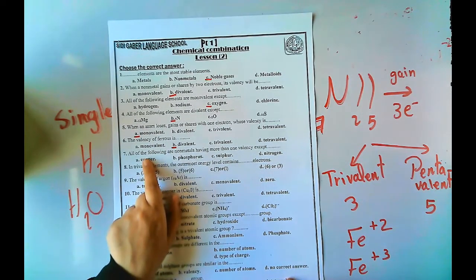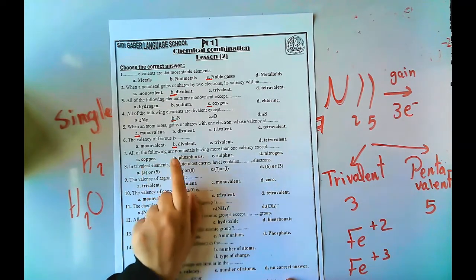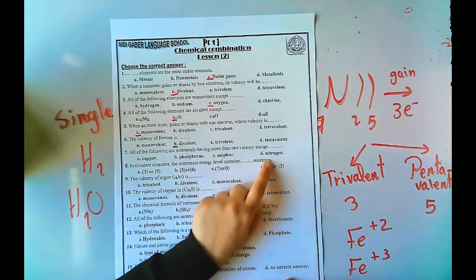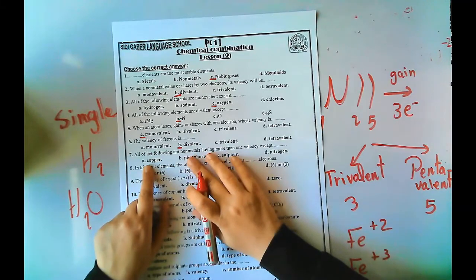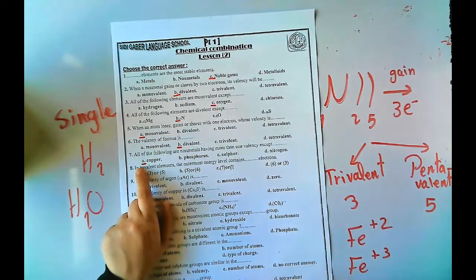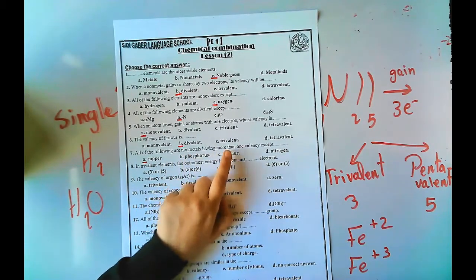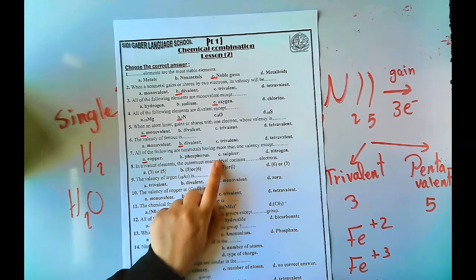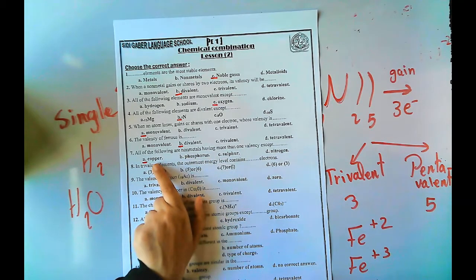طب all the following are non-metals having more than one valency except copper ولا phosphorus ولا sulfur ولا nitrogen. I will choose copper. ليه؟ Because is copper non-metal ولا metal؟ It's metal, not non-metal. يبقى بيقول لي all the following are non-metals having more than one valency. All of them have more than one valency بس هو بيسألني non-metal. Copper is metal, not non-metal.